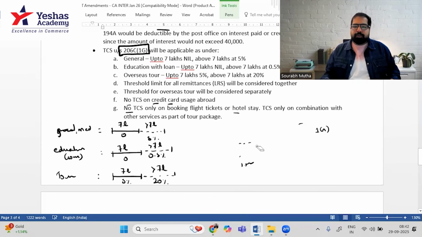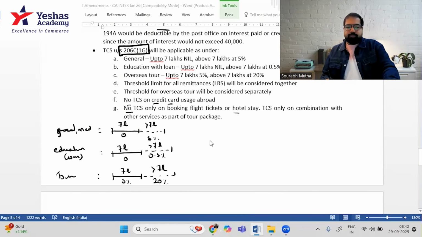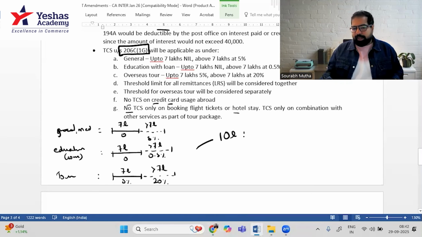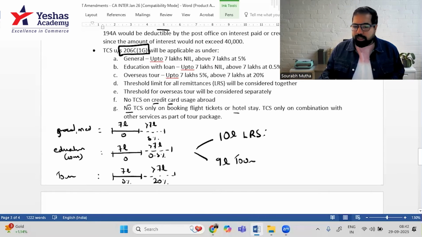Let's take an example. You have spent 10 lakh rupees sending money through LRS, and you have spent 9 lakh rupees on a foreign overseas tour. Now, will these both be combined? No, they'll be separate. In the case of LRS, up to 7 lakh rupees, there will be nothing.